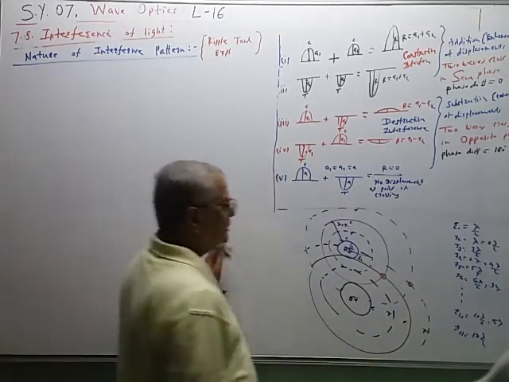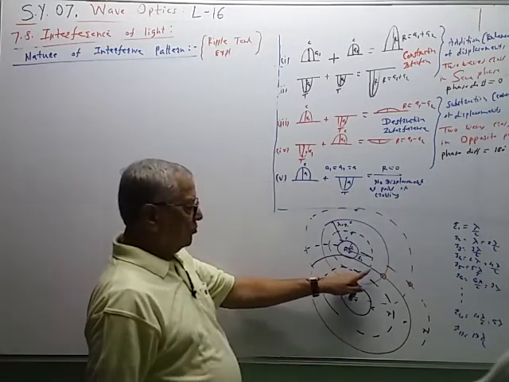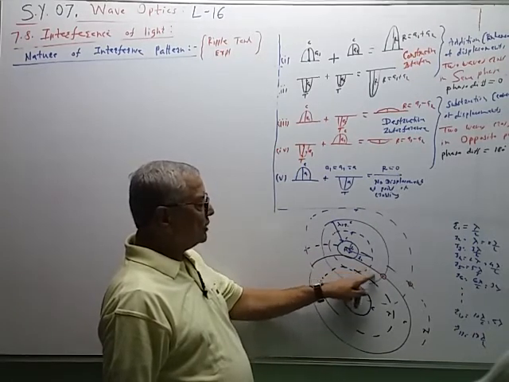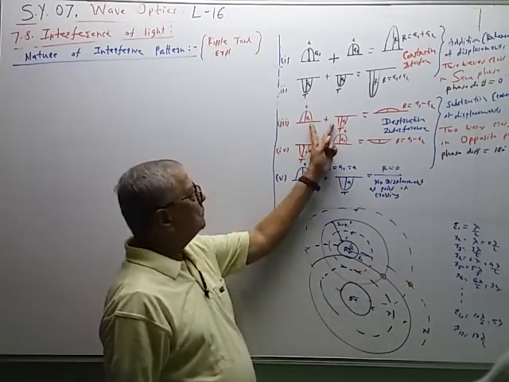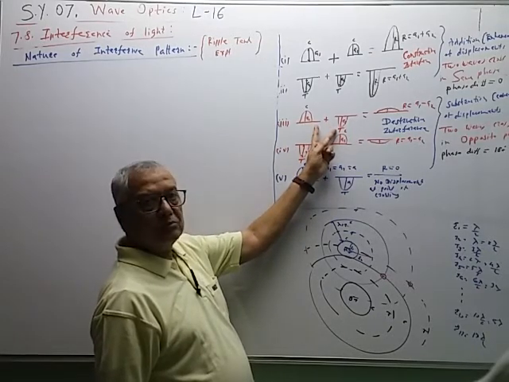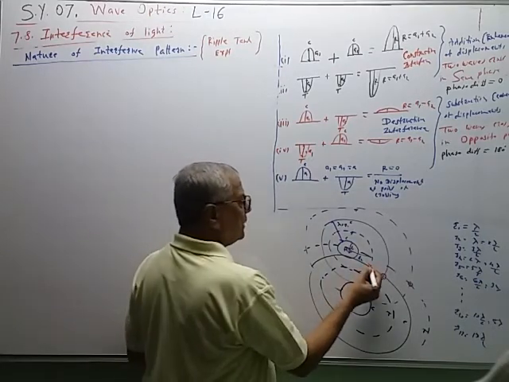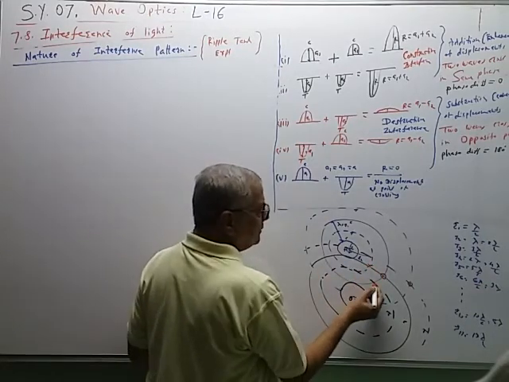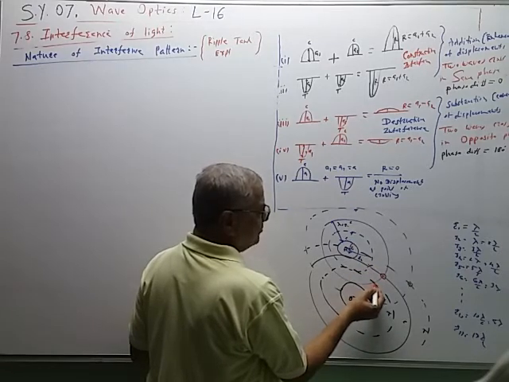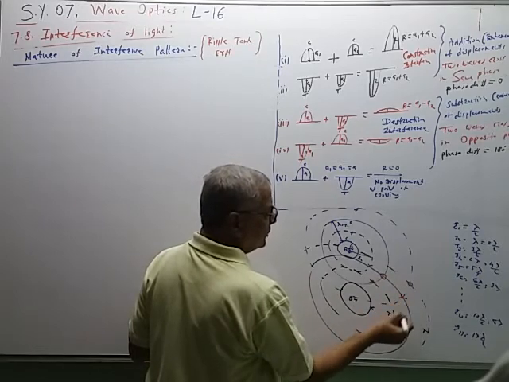Now consider this point. Here one circle of crest from B and one circle of trough from A. So one crest and one trough cross each other. So in this case the resultant displacement will be minimum, and therefore these points of minimum displacement are shown by cross. इथे पण तेच होईल. One circle of crest from A and one circle of trough from B, they cross each other. Destructive interference. This is a destructive interference.